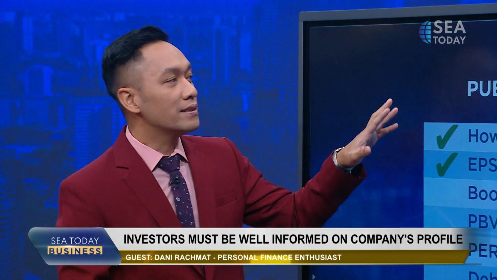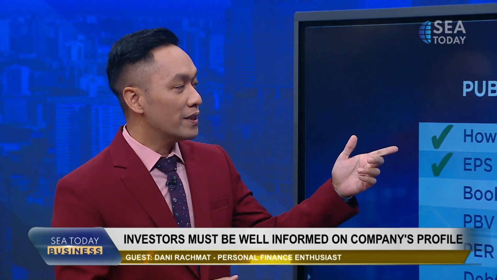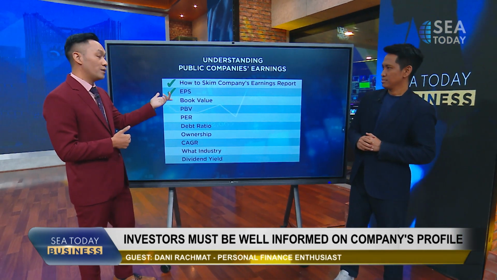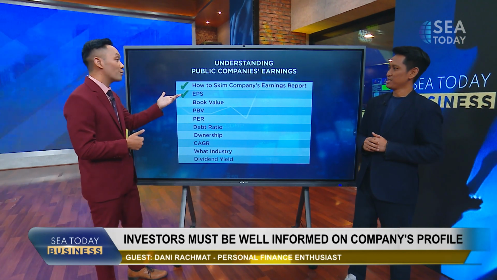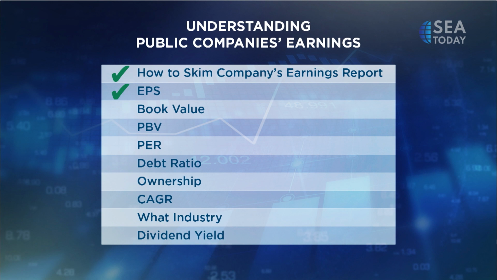So again, understanding public companies' earnings is going to help us with our investments. In the previous episode, we already took a look at how to skim a company's earnings reports. Today, we just looked at how to understand the EPS and how it's going to benefit us. Coming up next time, we're going to talk about book values. Of course, there's going to be a lot more about book value per share, earnings per share, debt ratio, and many more on these matters. We're going to take a look in the upcoming weeks. So thank you, Mas Dani Rachmat, thank you very much.